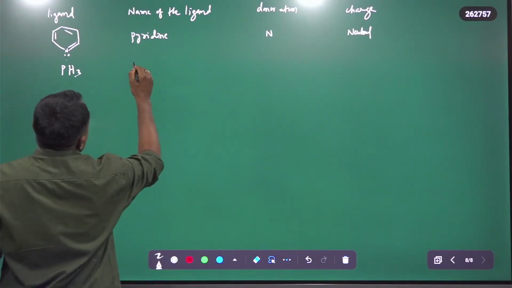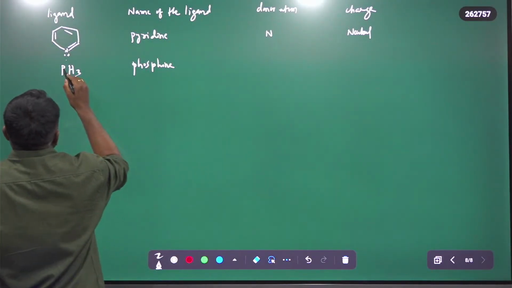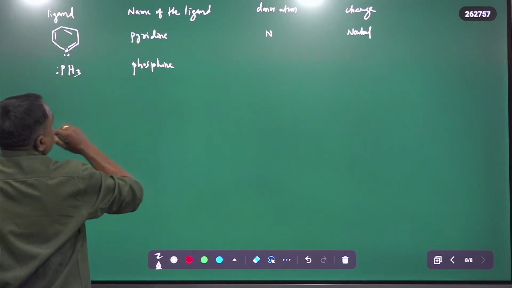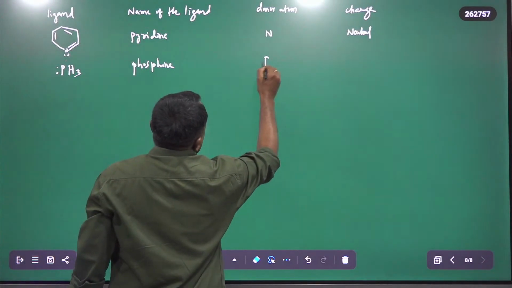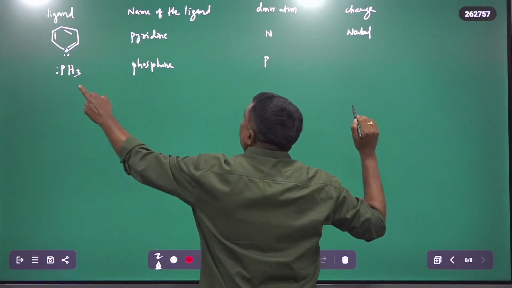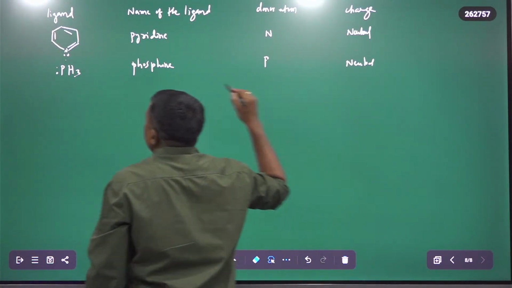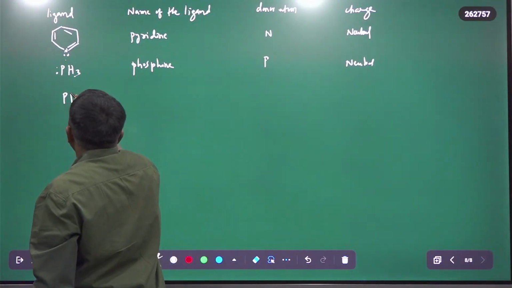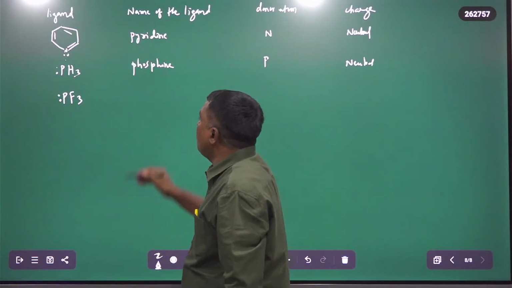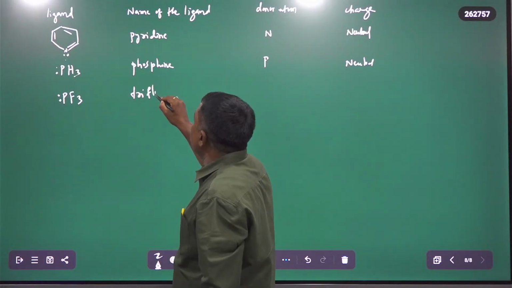And then this is PH3, phosphine. In phosphine, the central atom phosphorus has one lone pair, therefore the donor atom is P, phosphorus. It is also monodentate neutral, and the charge is neutral. And then PF3, trifluorophosphine. The central atom phosphorus also has a lone pair. This is trifluorophosphine.